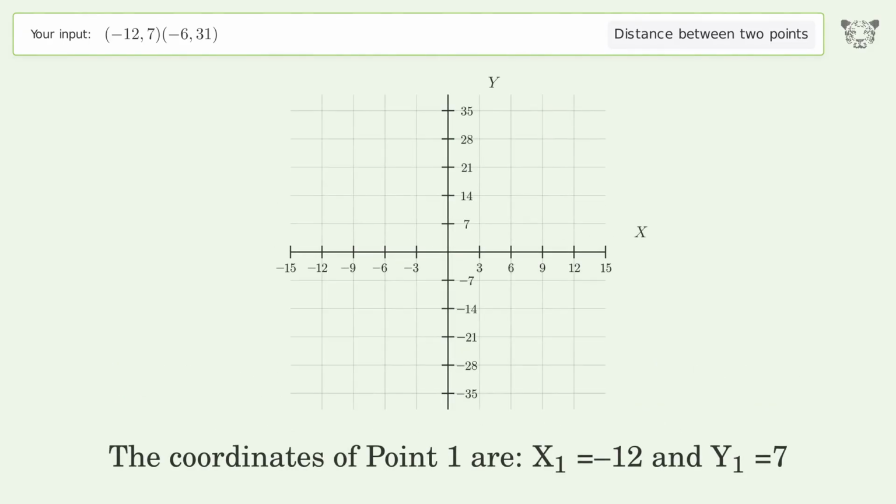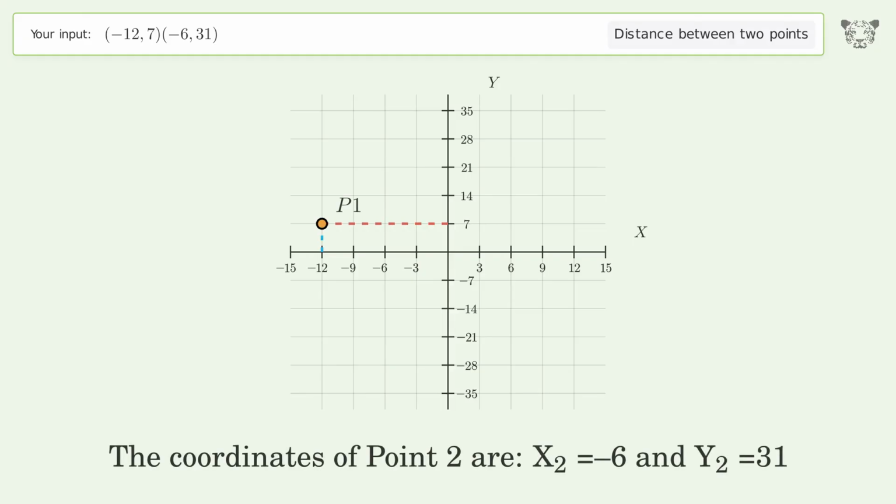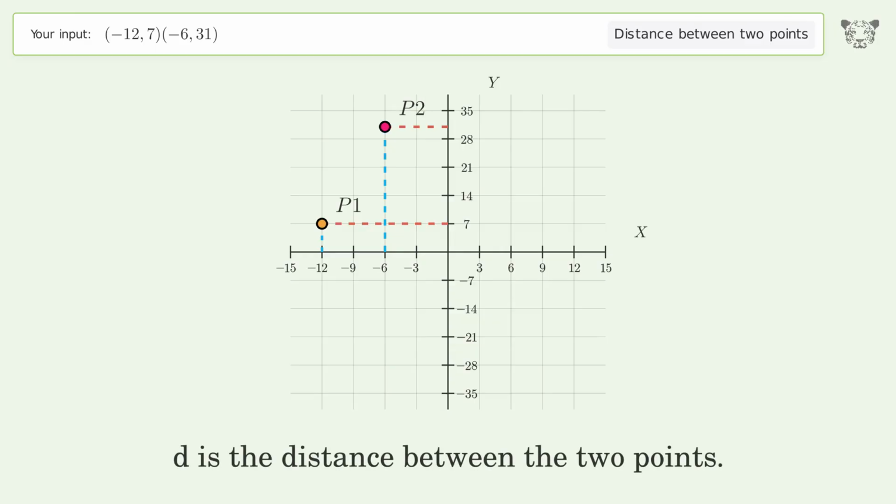The coordinates of point 1 are x1 equals -12 and y1 equals 7. The coordinates of point 2 are x2 equals -6 and y2 equals 31. D is the distance between the 2 points.